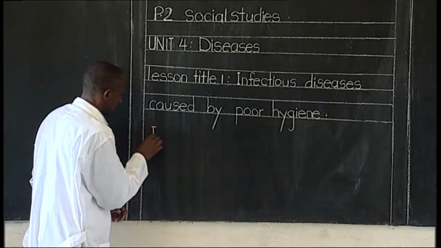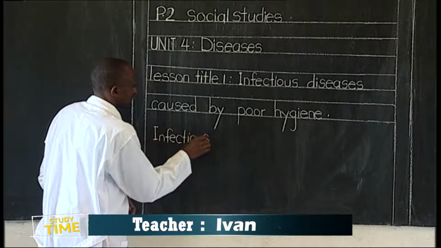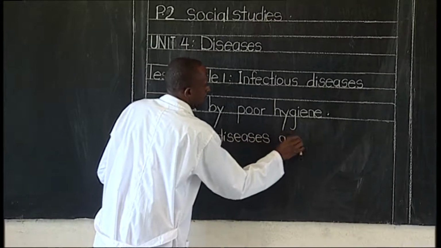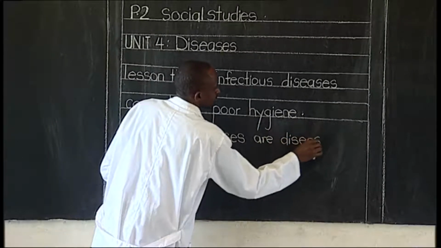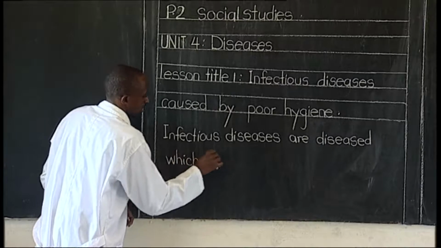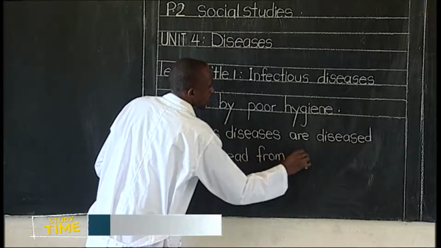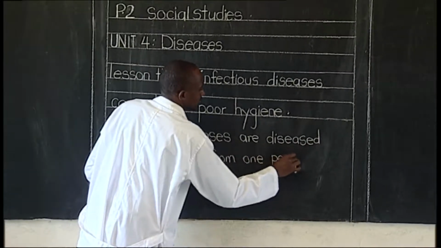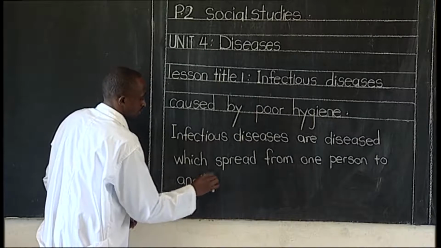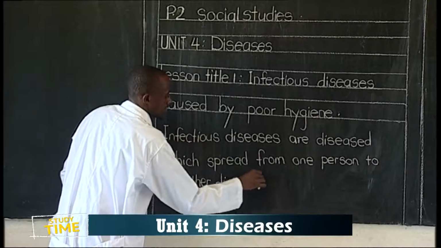And we said that infectious diseases are diseases which spread from one person to another directly.